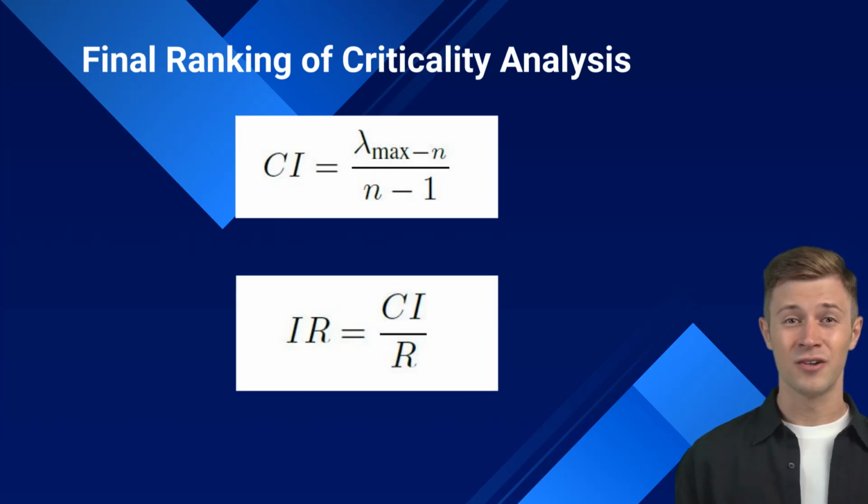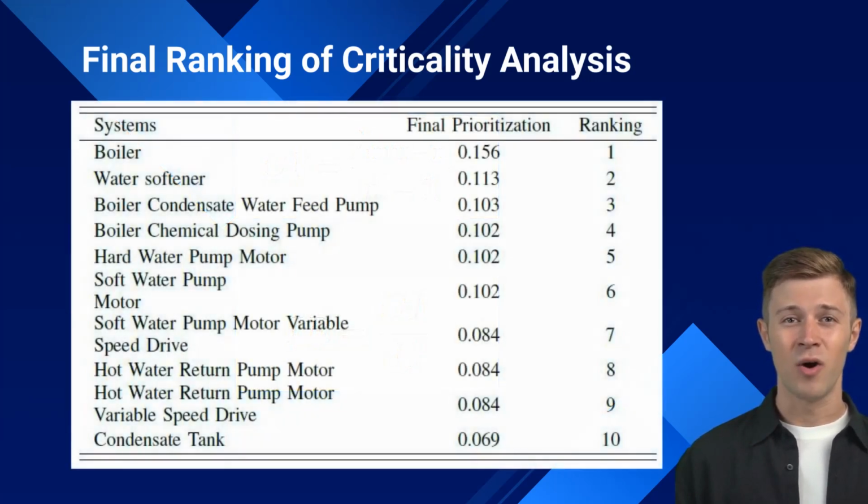The IR is calculated based on the consistency index, CI, and the maximum eigenvalue of the judgment matrix, providing insights into the reliability and coherence of the prioritization process. Results of the IR calculation are used to rank the level of importance of criteria and sub-criteria from highest to lowest. A lower inconsistency ratio indicates a more consistent and reliable decision-making process.